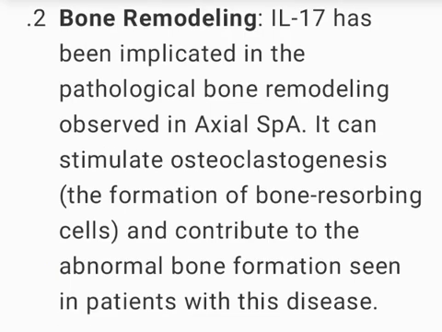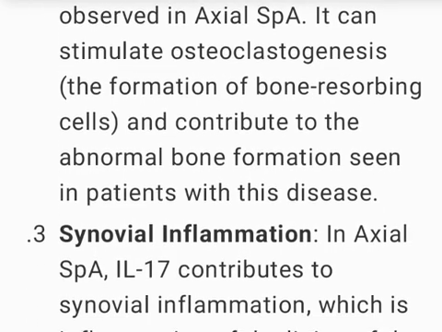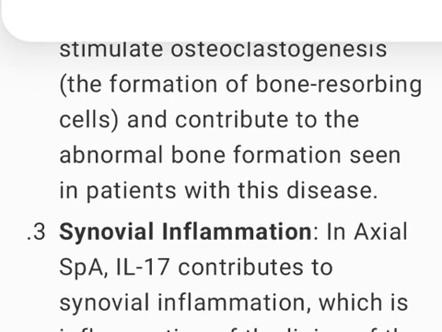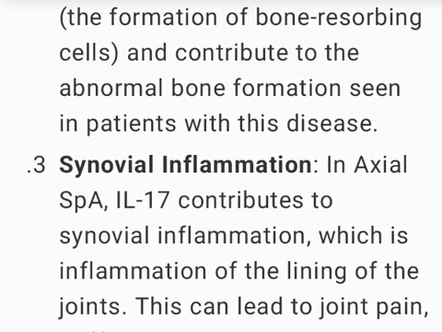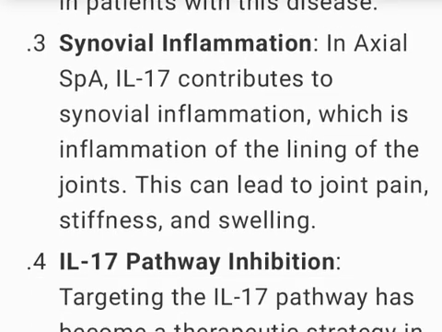2. Bone remodeling. IL-17 has been implicated in the pathological bone remodeling observed in axial SpA. It can stimulate osteoclastogenesis, the formation of bone-resorbing cells, and contribute to the abnormal bone formation seen in patients with this disease.